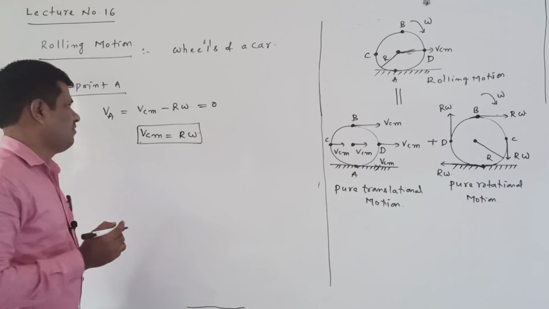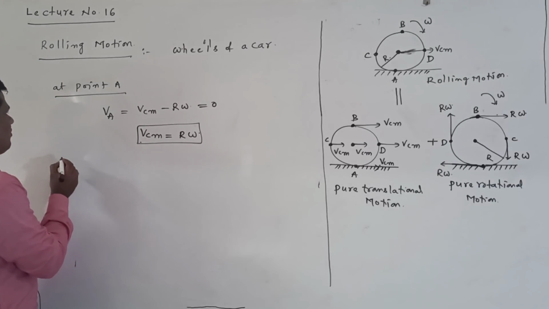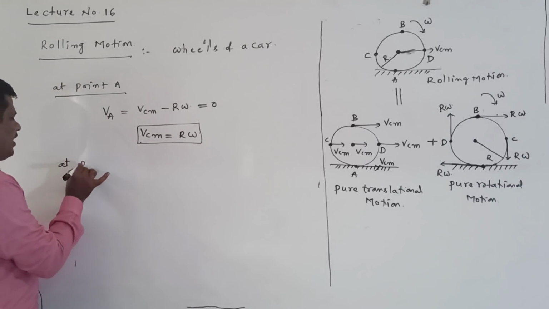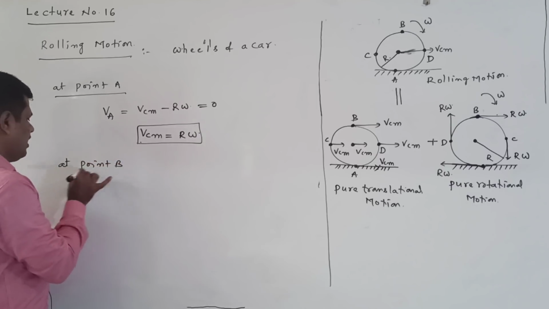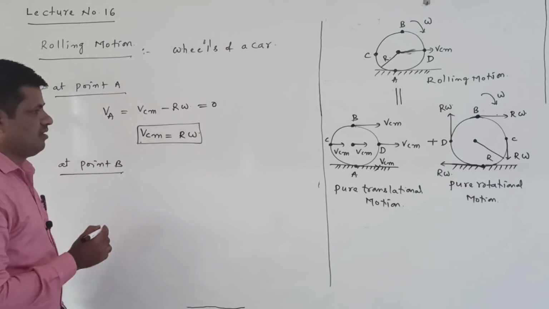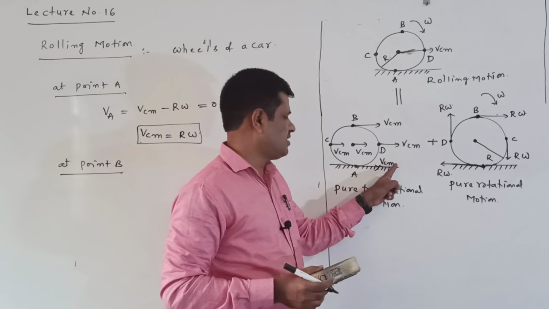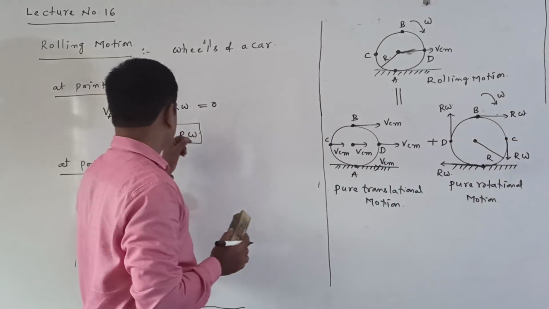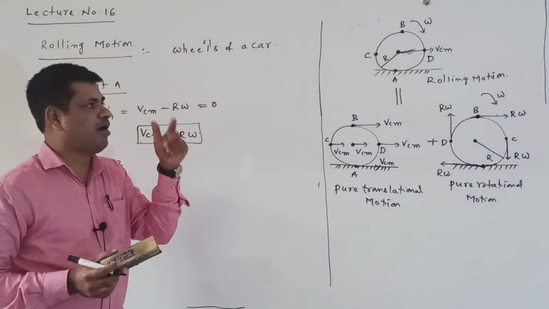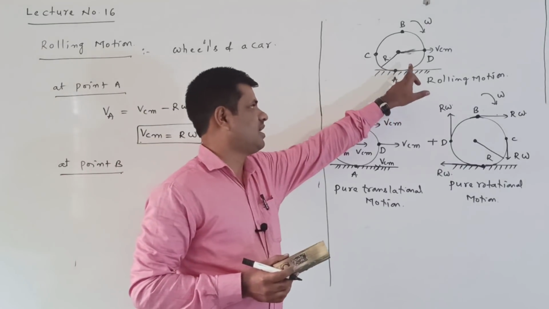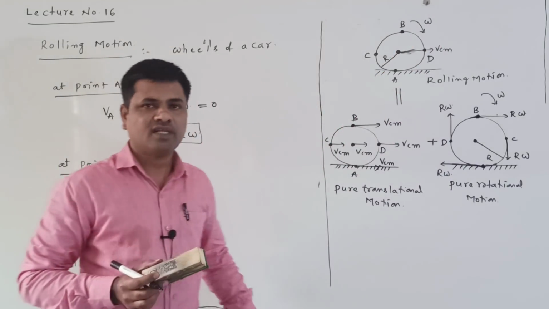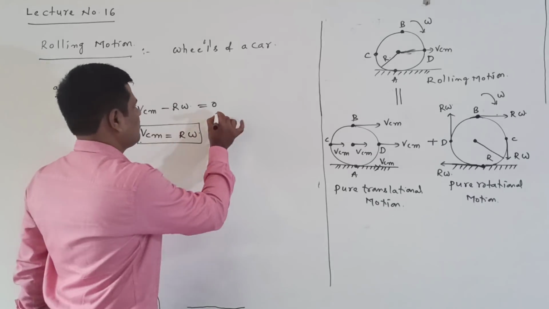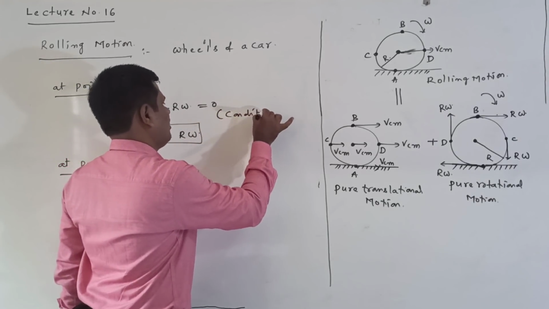Next, the total velocity at point B. At point B, I want to find the total velocity. Listen here, at point A, VCM and R omega are in opposite directions, so I am making the subtraction, but in the rolling motion the total velocity at point A is 0. That is the condition for rolling.